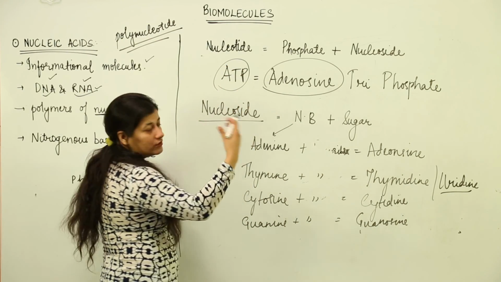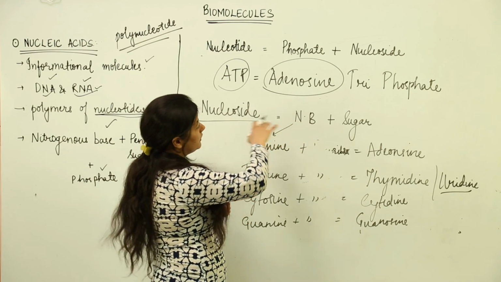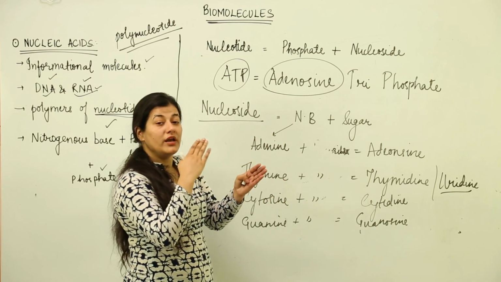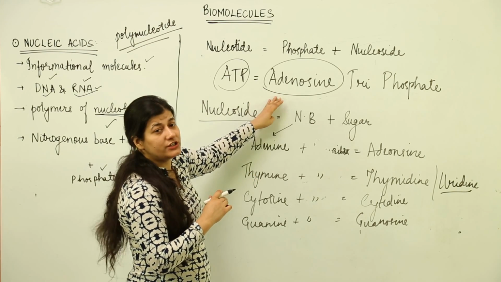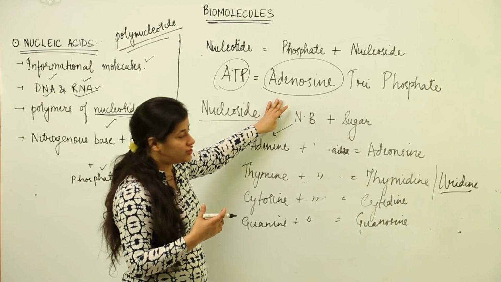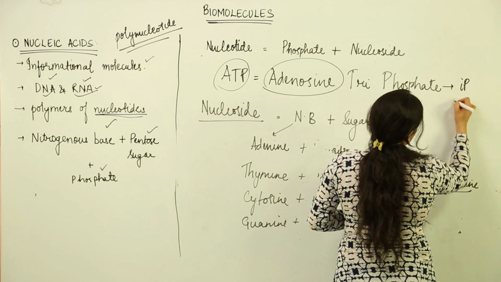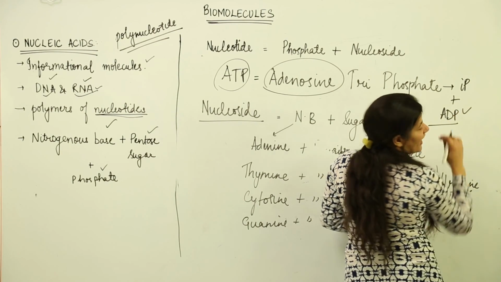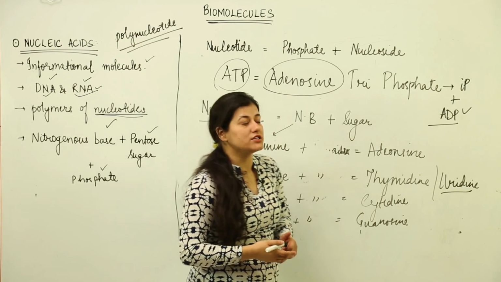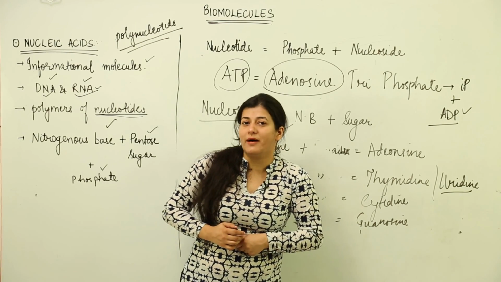The breakdown of the phosphates which come and join with the adenosine, the triphosphate linkage bonds which are present, whenever that bond breaks down, that bond leads to generation of a lot of energy, and that bond would give rise to inorganic phosphate along with formation of ADP, which is adenosine diphosphate, which can again be utilized for the formation of ATP. So this was all about nucleic